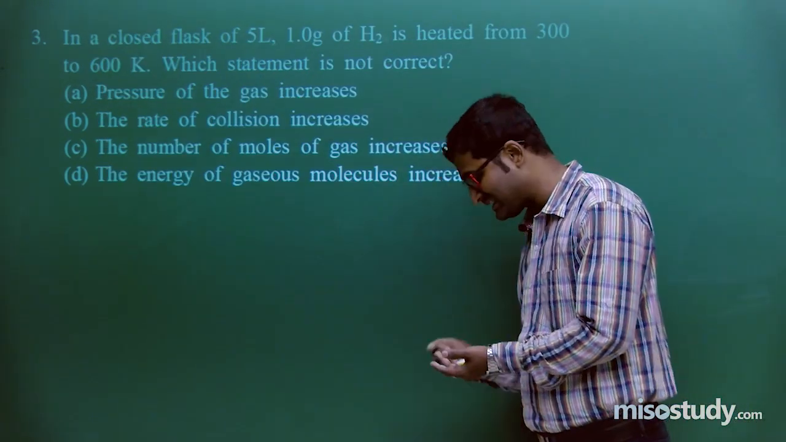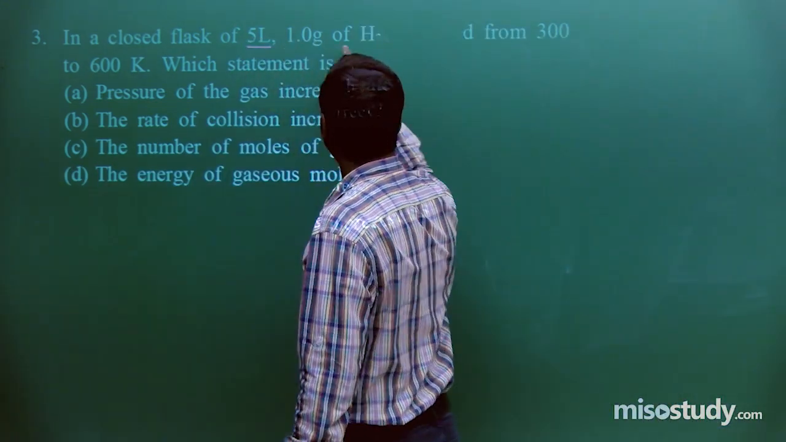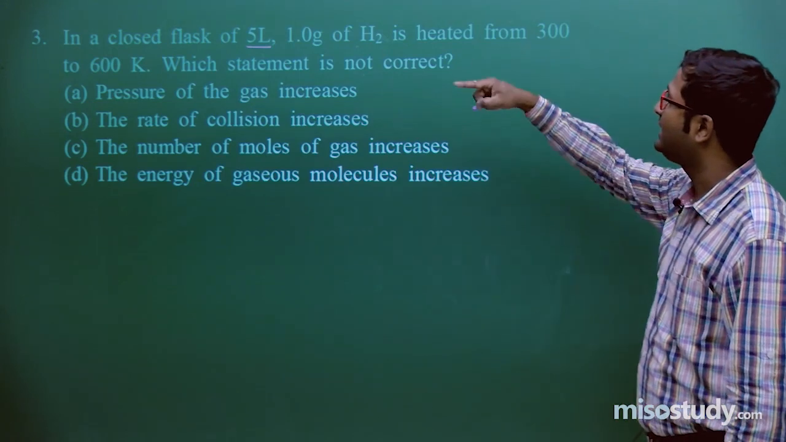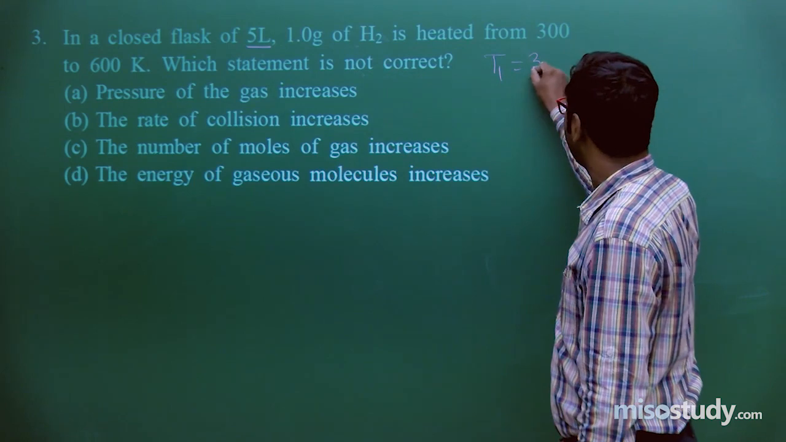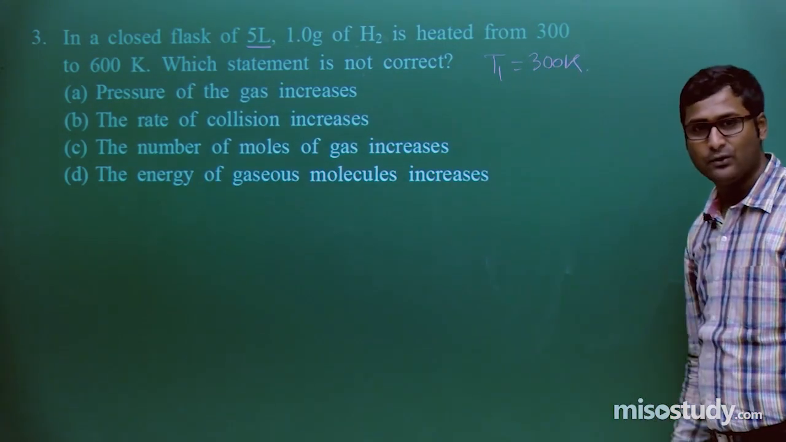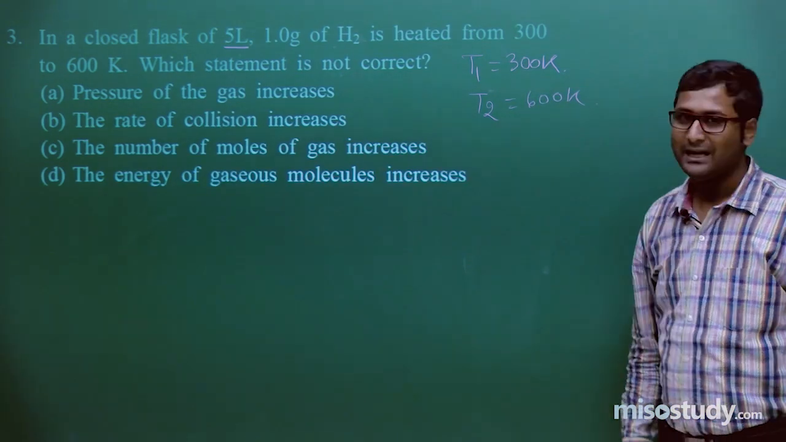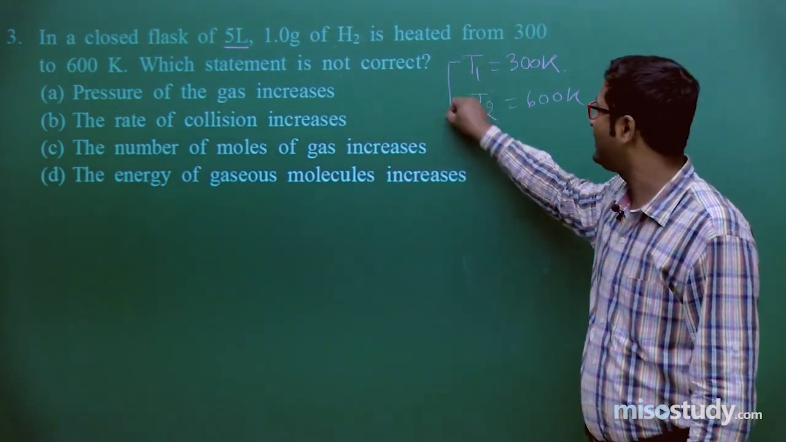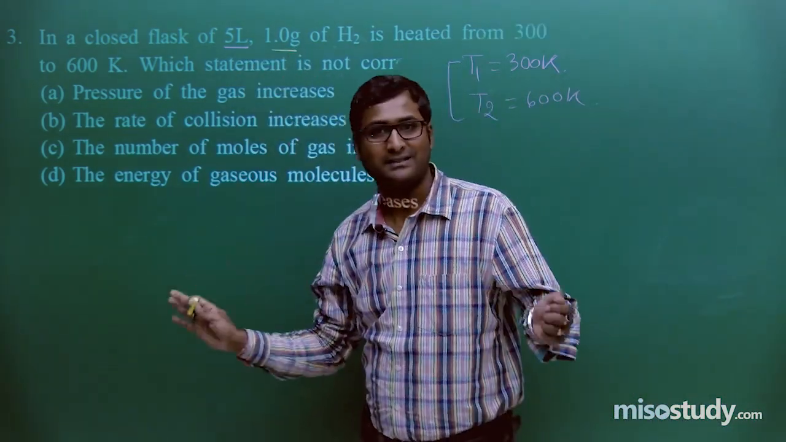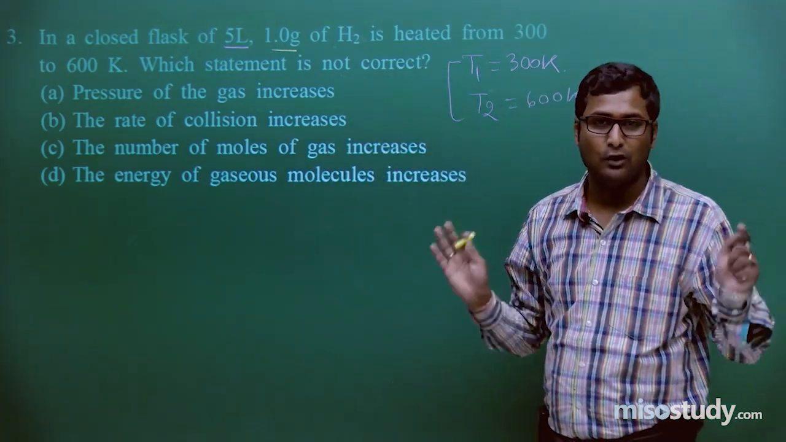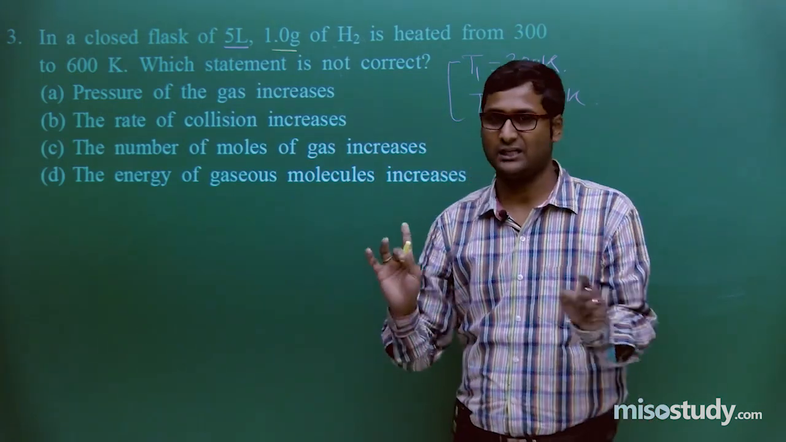What will happen in this case? Let's check it out. In a closed flask of 5 liters, 1 gram of H2 is heated from 300 to 600 Kelvin. Clear to you? If I write here, T1 is 300 Kelvin and T2 is 600 Kelvin. That is, temperature increases from T1 to T2. But mass and volume remain the same. If mass and volume remain the same, then definitely there is no increment in the number of moles. It is fixed.